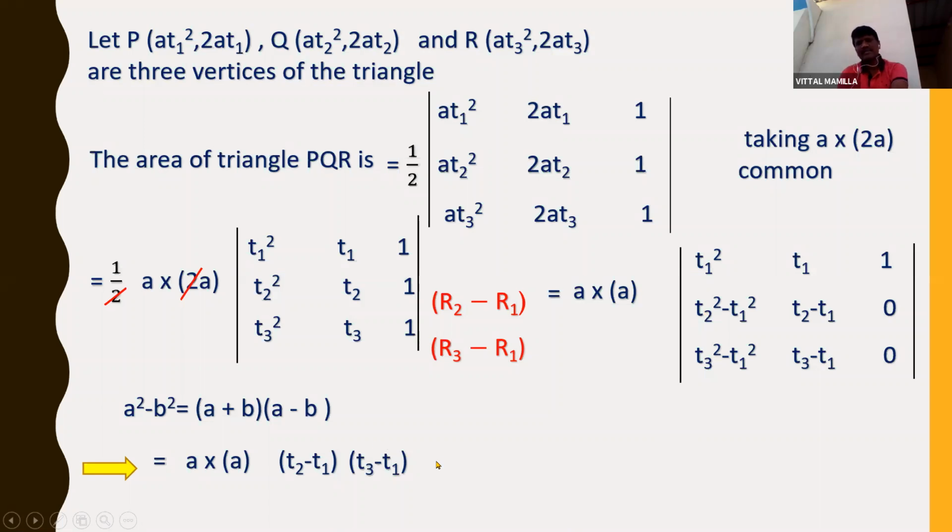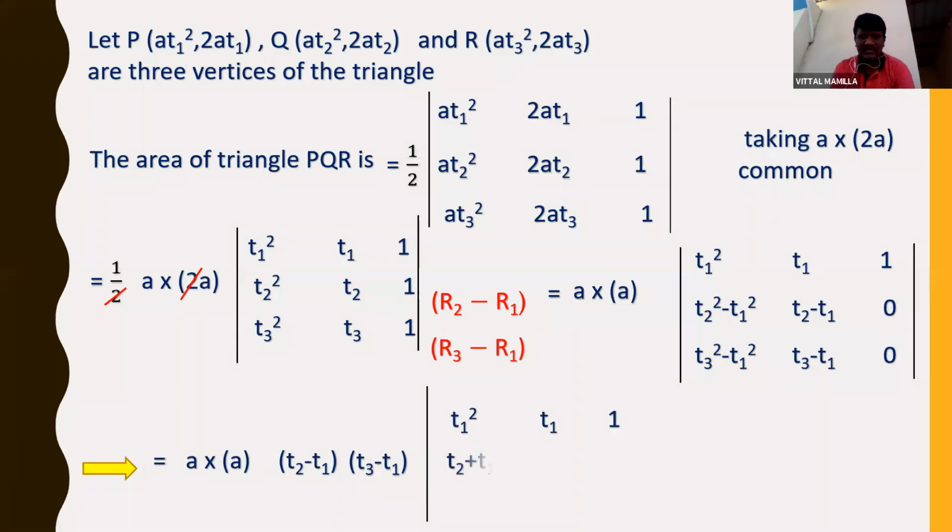So if this is the common, the final remaining: first row remains same, T1 square, T1 and 1. And the second row, T2 plus T1, and since T2 minus T1 we have taken common, the remaining is 1, and this is 0. Same way T3 plus T1, and here also T3 minus T1 taken common, the remaining is only 1 and 0 here.